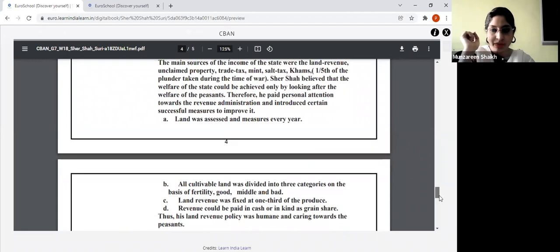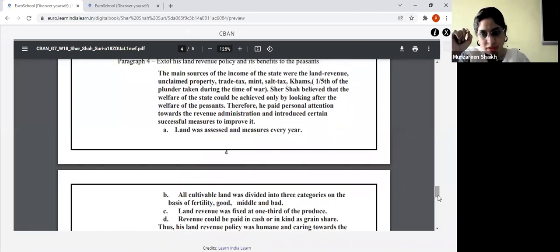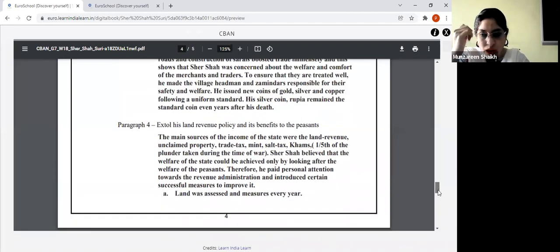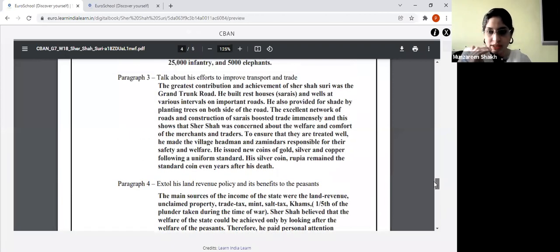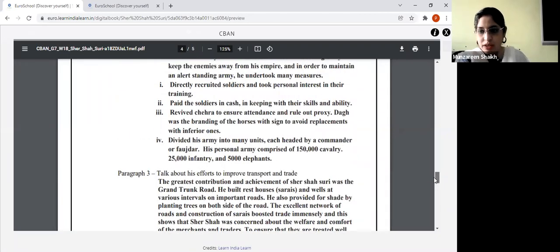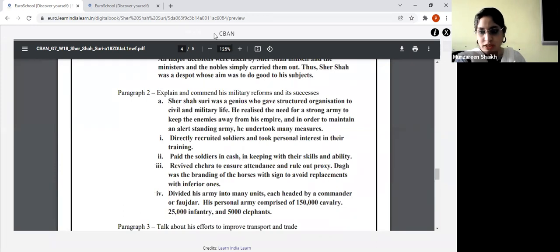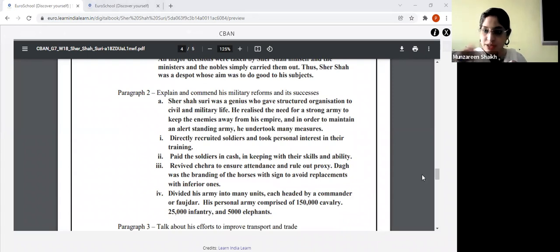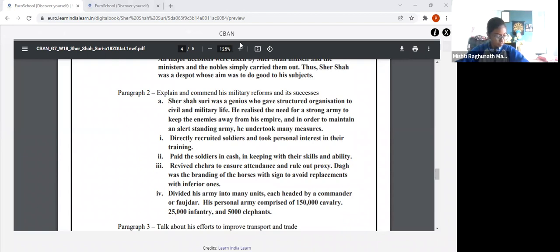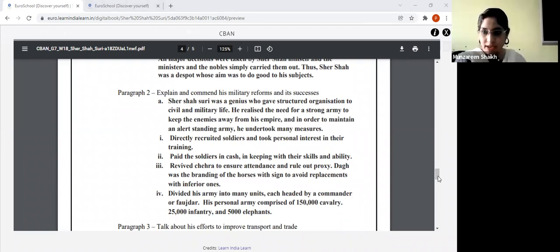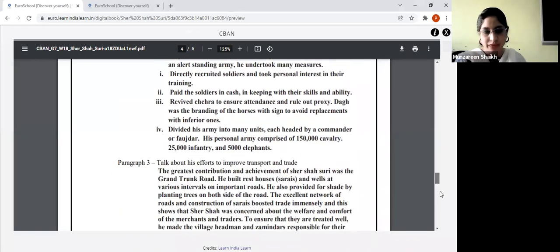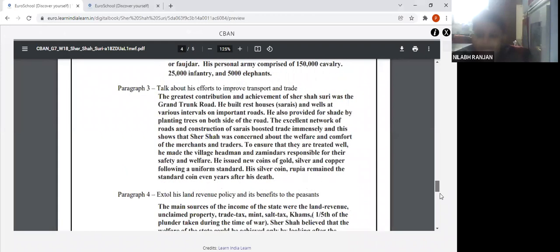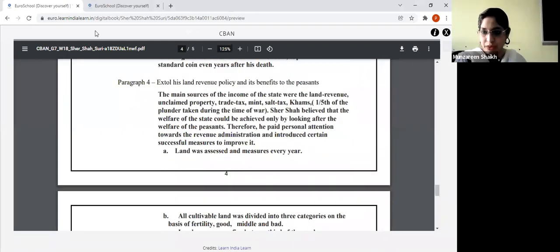If you see the entire chapter in your textbook, you have subheadings. All these subheadings are there in your textbook. Number 1, about the administration. Is it there, children? Yes, ma'am. Next, about military reforms, the subheading is there. About transport and trade, that is there. Then about land revenue, which we did today in the morning.